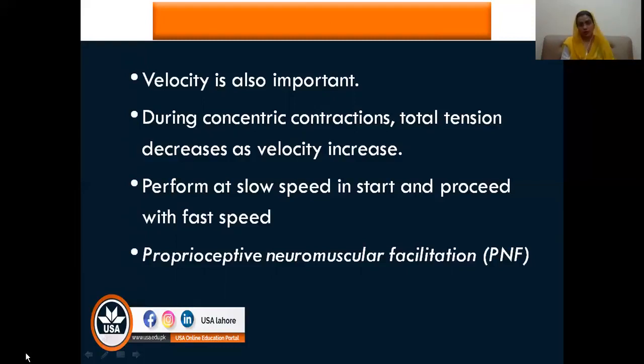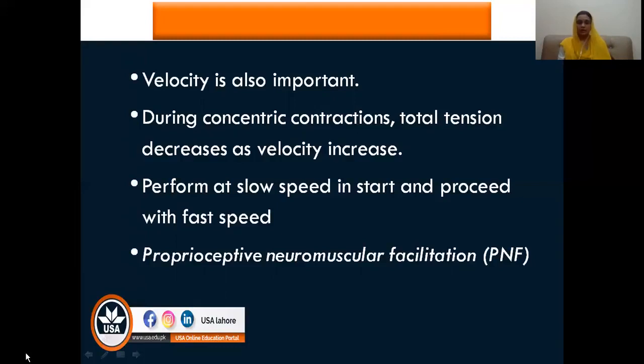So actually, during concentric contraction, when velocity is increased, total tension is decreased. That's why whenever you are performing concentric contraction, you should start with slow speed because you need to develop the control. And once the control is developed, then you can move towards the fast speed.